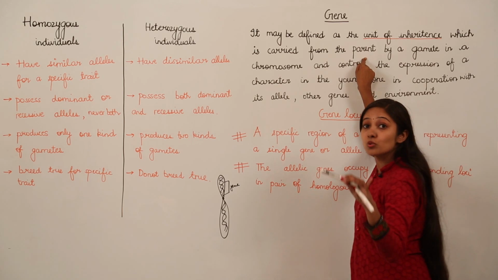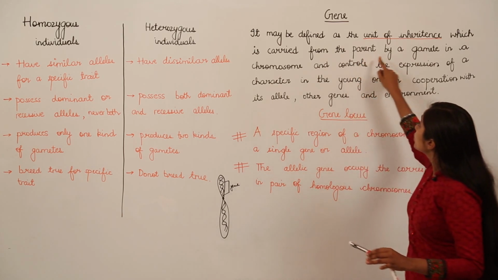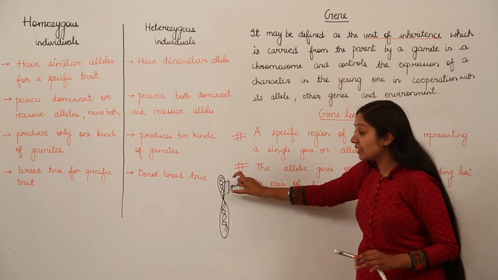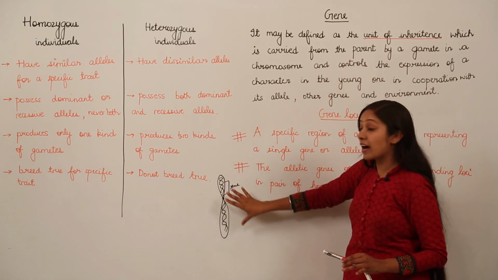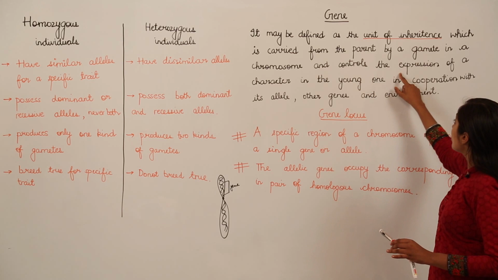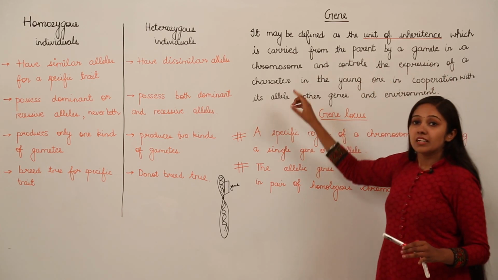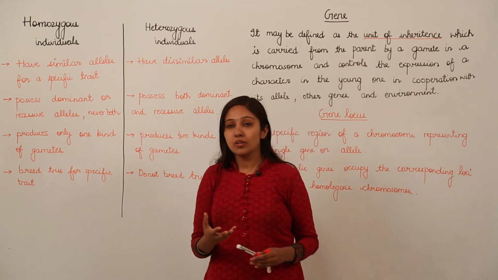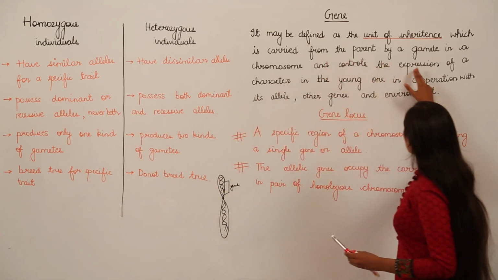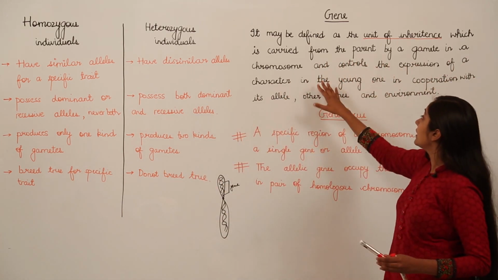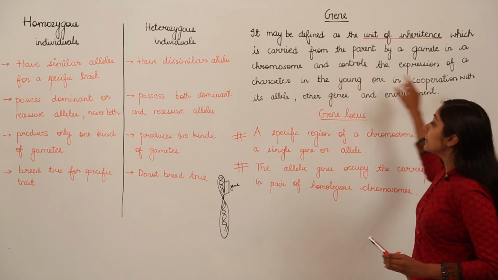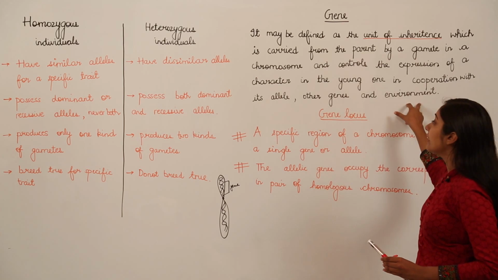So, you can just make out that they are carried from the parent. From the parents you get your DNA, right? So, they are carried from the parent by a gamete in a chromosome, because this is a part of chromosome, and controls the expression of a character. Each gene is going to encode for a specific character. Okay. So, it encodes for the expression of character in the young one, in the offspring, in cooperation with its allele, other genes and environment.